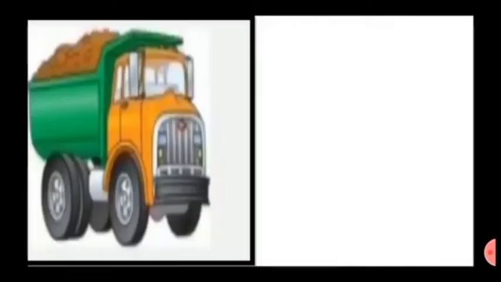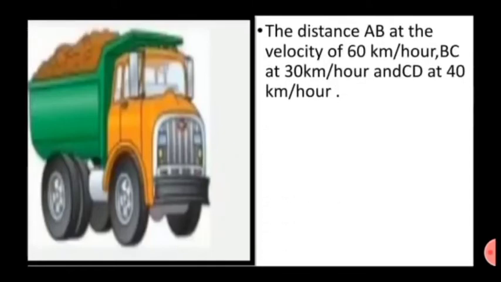In the previous example, we studied a truck that covered the distance AB at a velocity of 60 km per hour, BC at 30 km per hour and CD at 40 km per hour. It means that the velocity for the distance CD is greater than the velocity for the distance BC. Why is it greater? Because CD was 40 km per hour and BC was 30 km per hour. 40 km per hour is greater than 30 km per hour. That's the reason the velocity for CD is greater than BC.